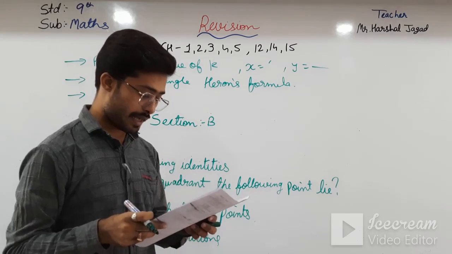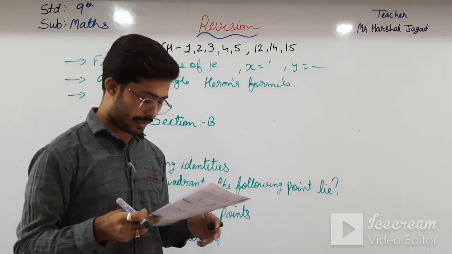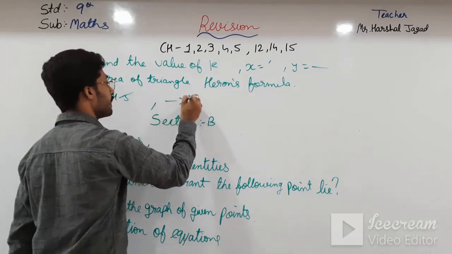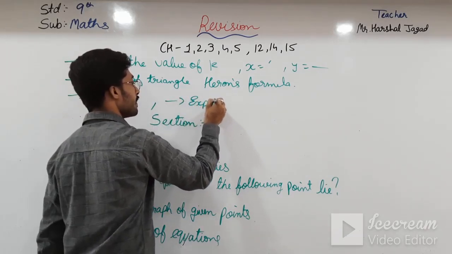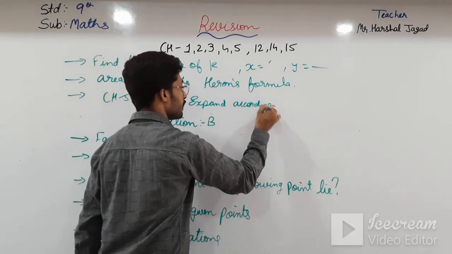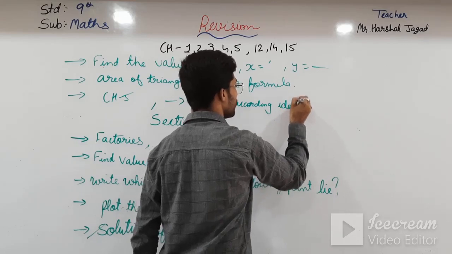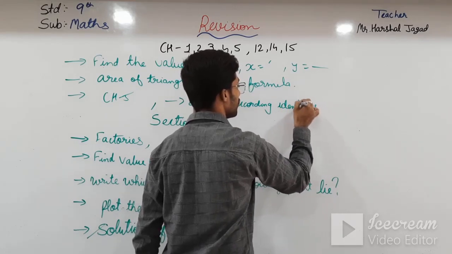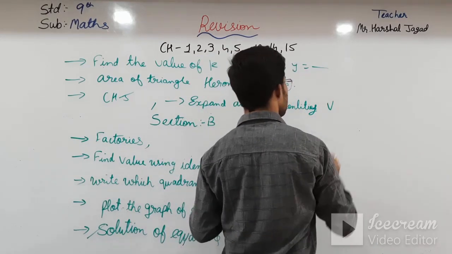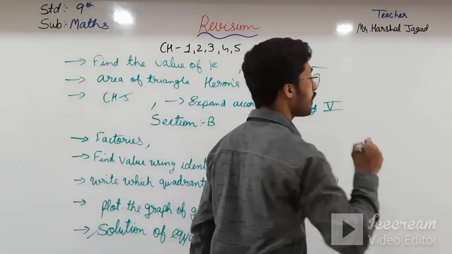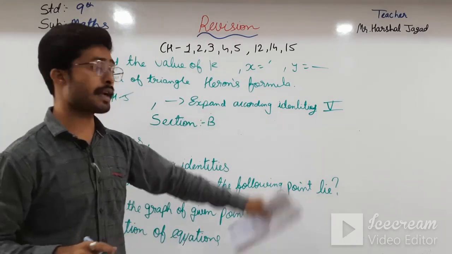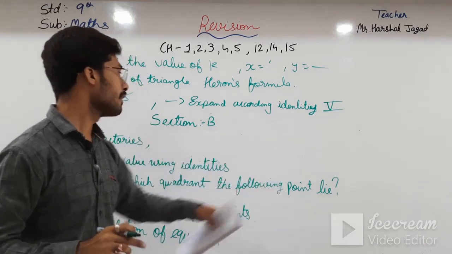Okay students, and another one is, expand. We have to expand according to identity number 5. So you should know identity number 5. Okay students, if you know identity number 5, then you can expand it according to identity number 5.